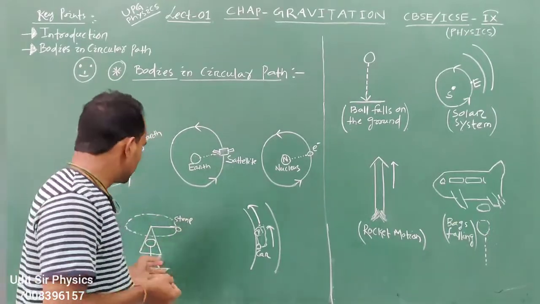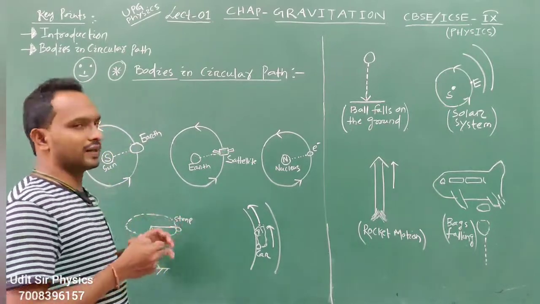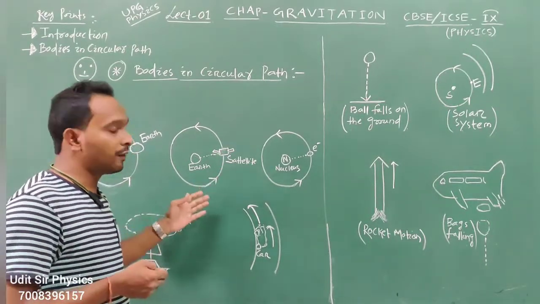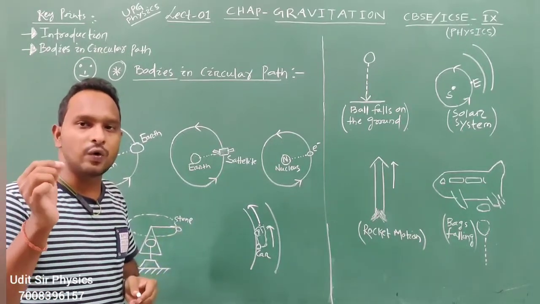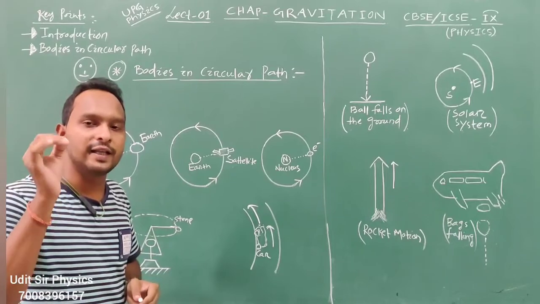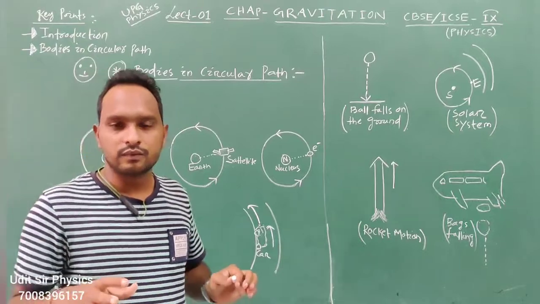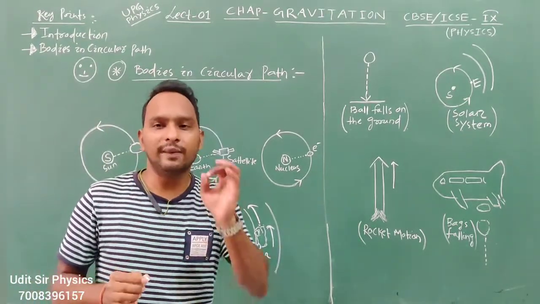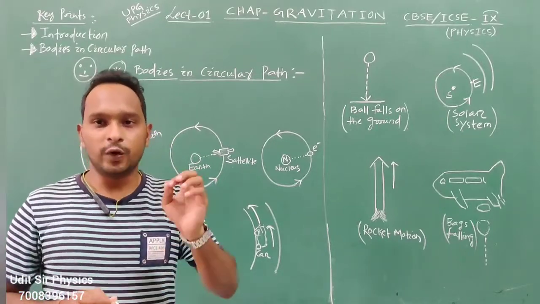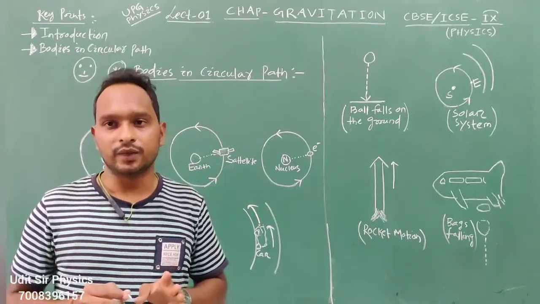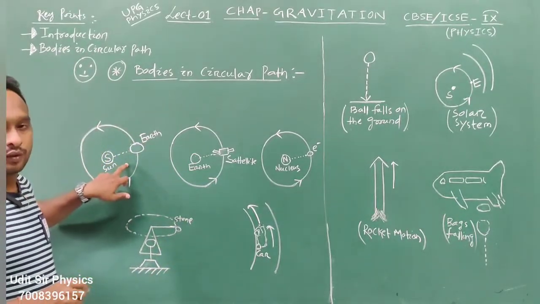So these are the different diagrams of a body in circular path. The question for all of them is how they are able to travel in a circular path. If you recall the mathematics of the circle, suppose we take this example. Number one, first example, take this example.